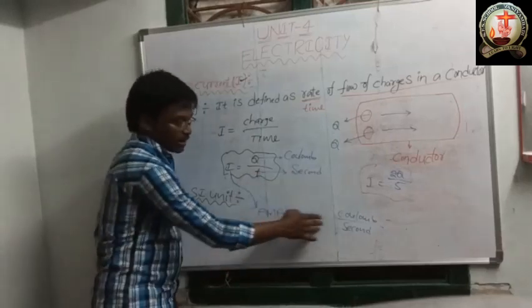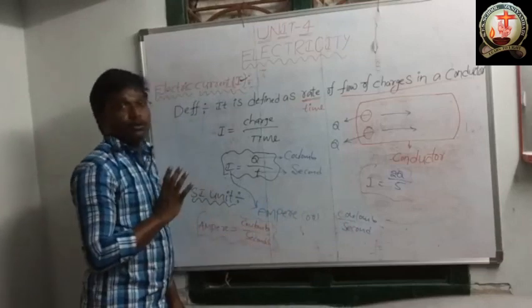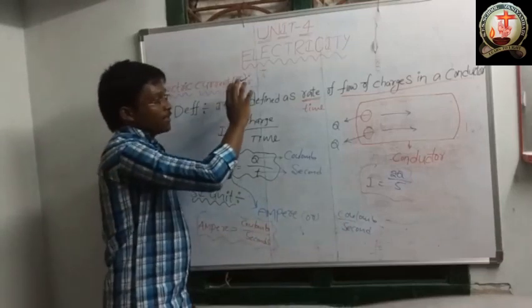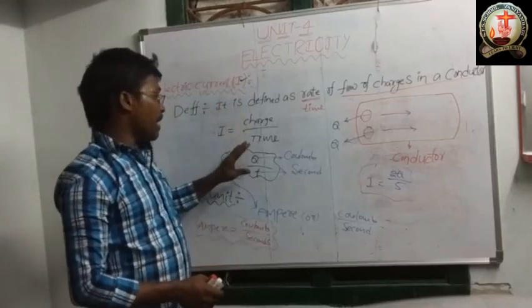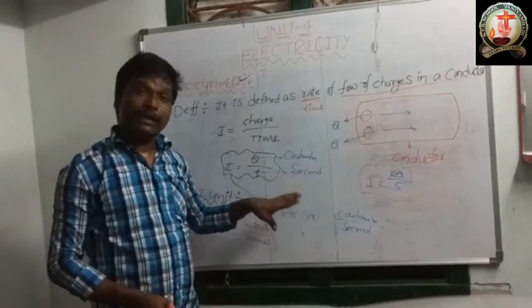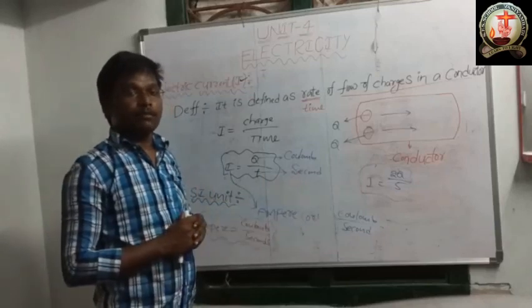So this is the definition of the electric current, this is the formula of the electric current, and these are the SI units of the electric current.